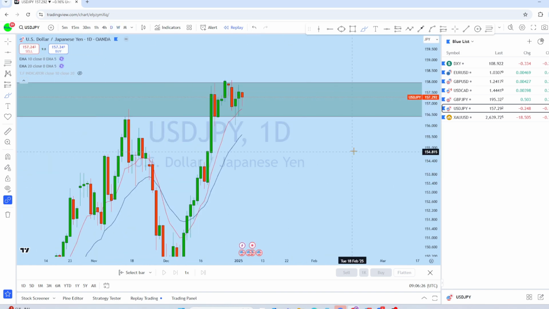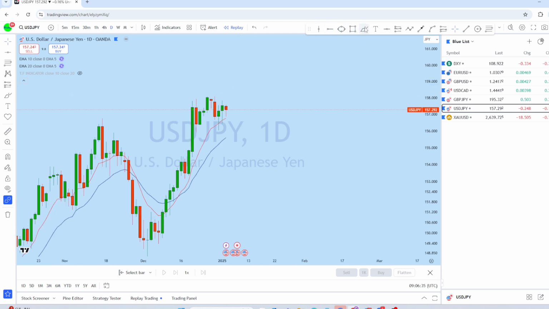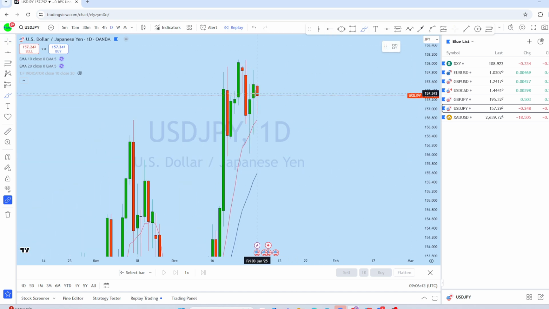If we look at the daily, though it is in a bullish trend, we might see a potential move. If we delete that, we can see that the market, wherever it's grabbing liquidity, is forming a bearish candle here. So on dollar yen, we may see the price returning back to the upside, grabbing liquidity, and then dropping back down here.